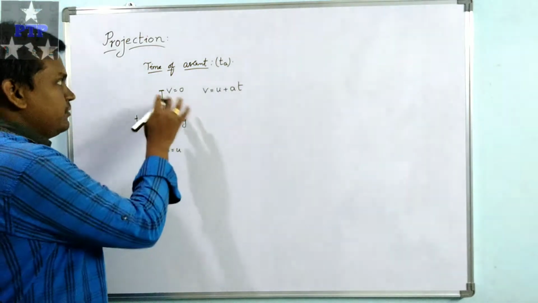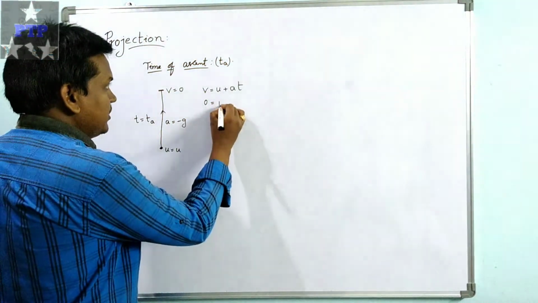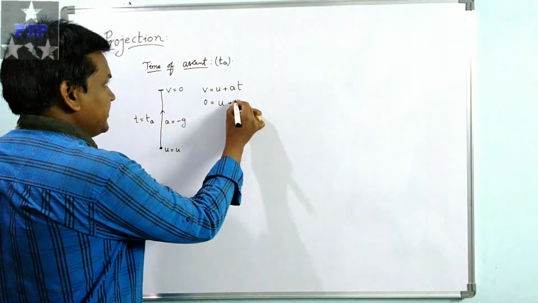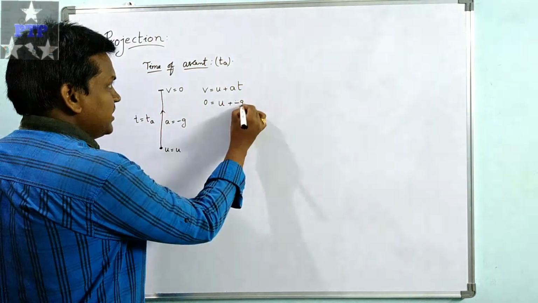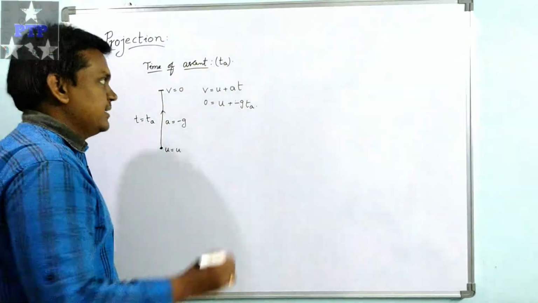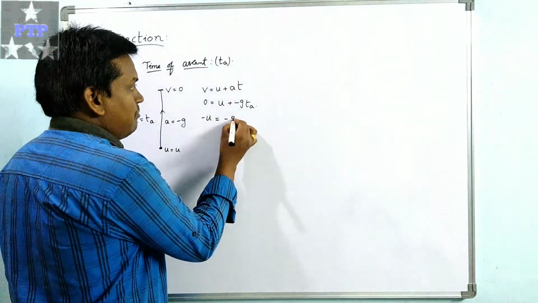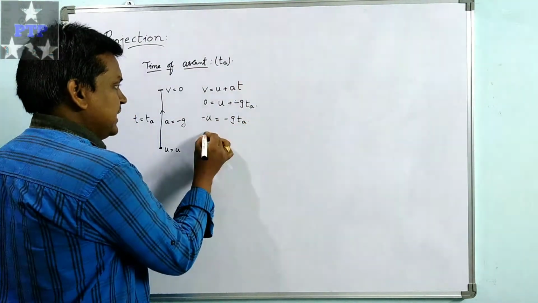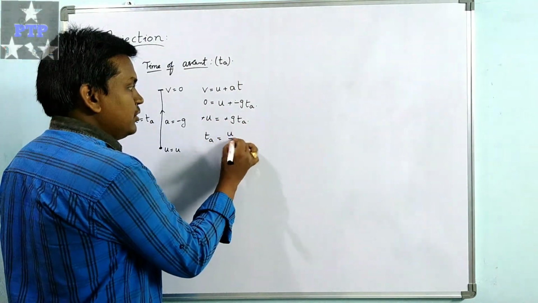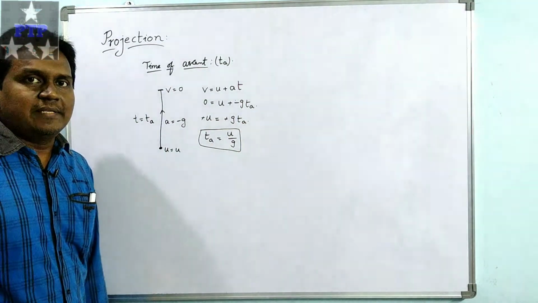Substituting, v is 0, u is u itself, a is minus g, and t is ta. Bringing u across, minus u equal to minus g ta, and cancelling the minus signs, ta equal to u upon g.